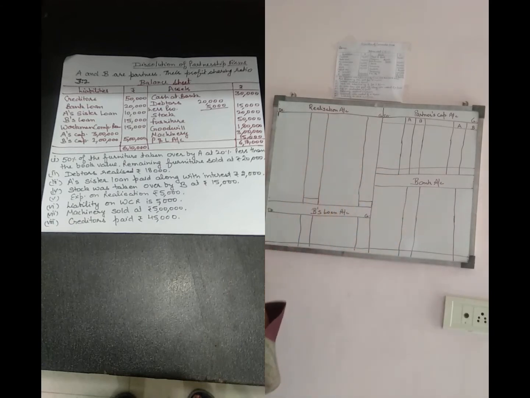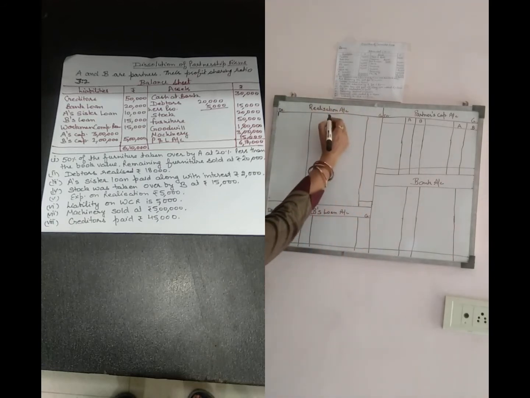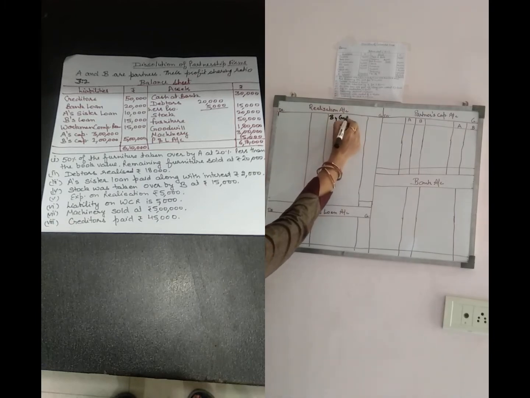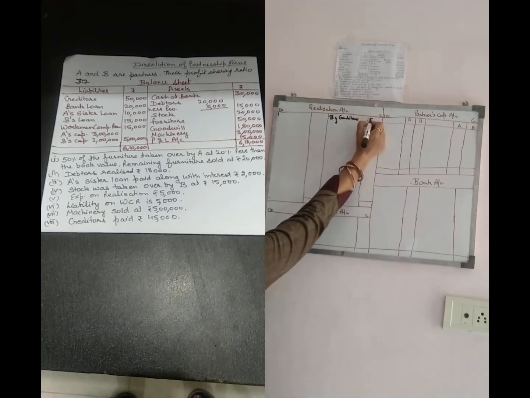So firstly, the creditors are to be given. The entry for that is creditors account debit to realization account. As I have already told you, all the liabilities which are to be paid to third parties are transferred to the credit side of the realization account. So, by creditors, the amount is 50,000.